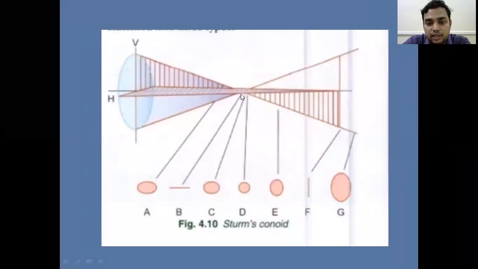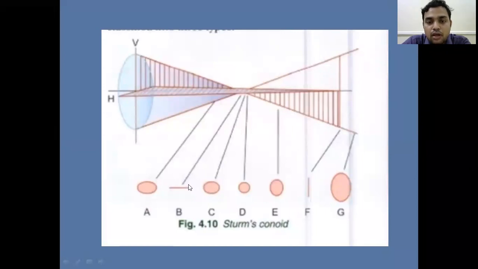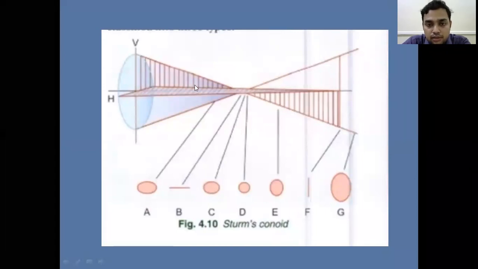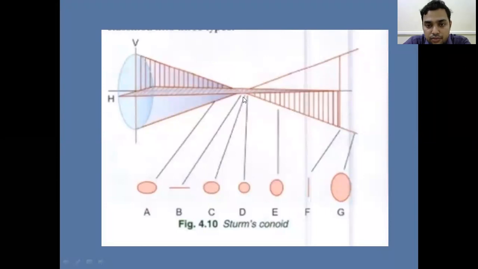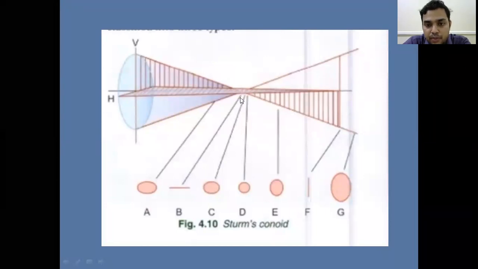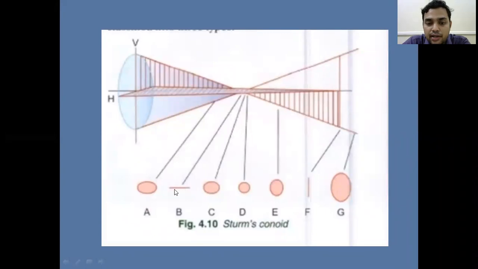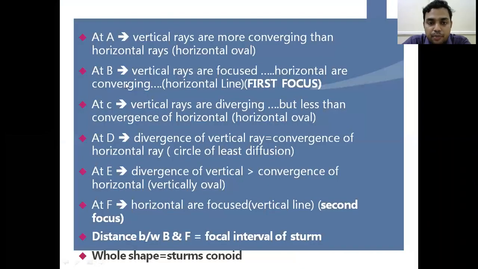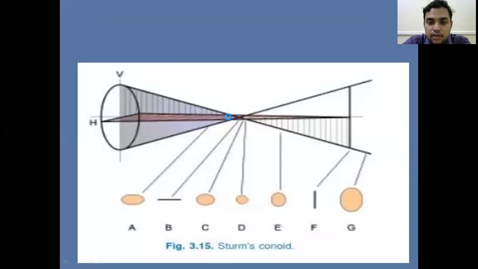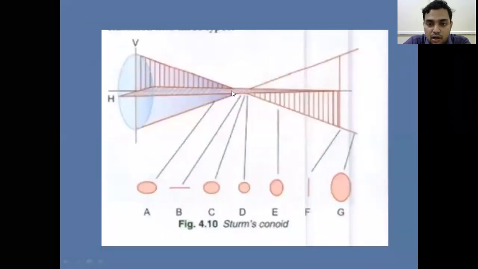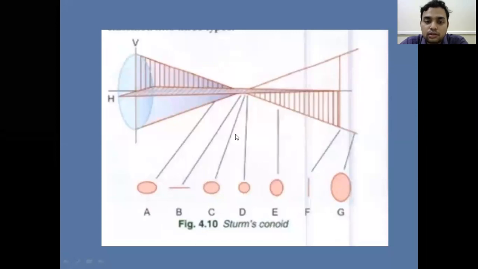We observe here at the point B, the vertical rays are focused. So here we get a focal line. At B, the vertical rays are focused, while the horizontal rays are still converging. The horizontal rays at point B are still converging, whereas the vertical rays are focused and form the focal line. That is the first focal line at the point B. So that is about point B. This is the focal line.